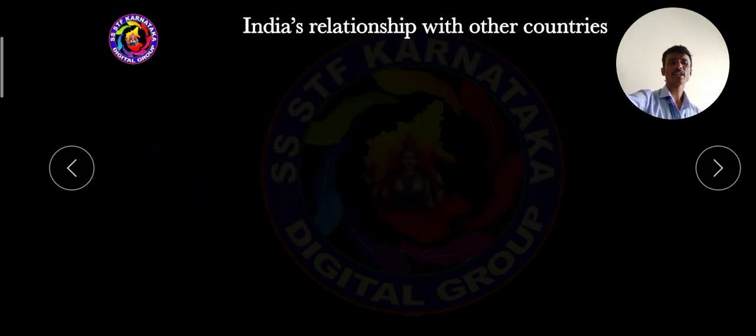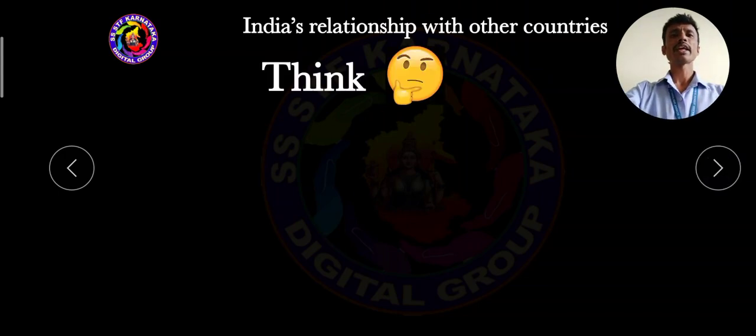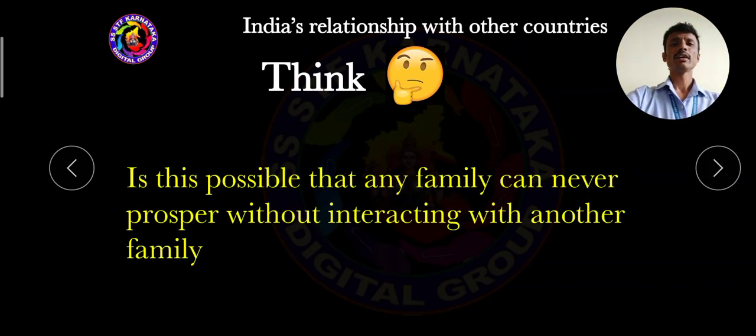The first one, dear students, here we have to properly understand India's relationship with other countries. Think, my dear students, is it possible that any family can prosper without interacting with another family? Would it be highly impossible for one family to develop without the help of another family?